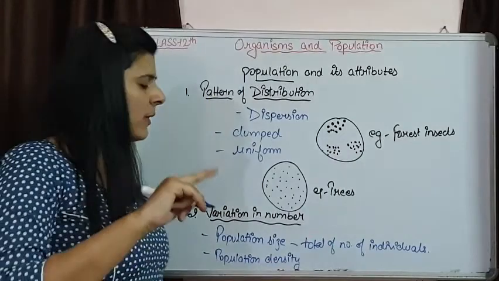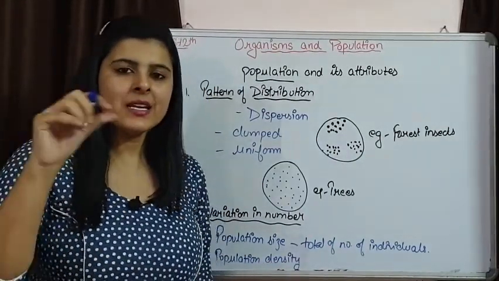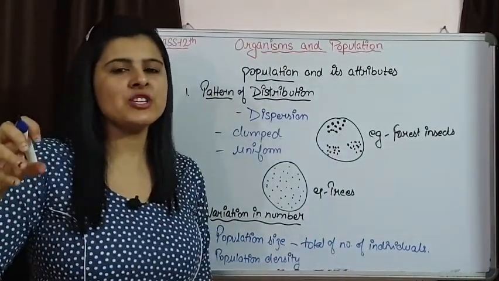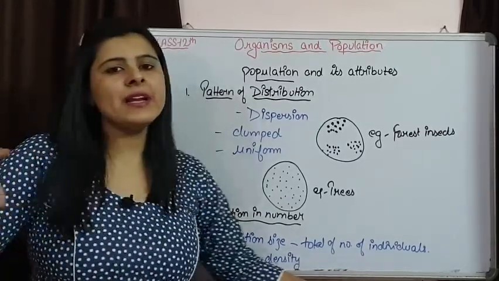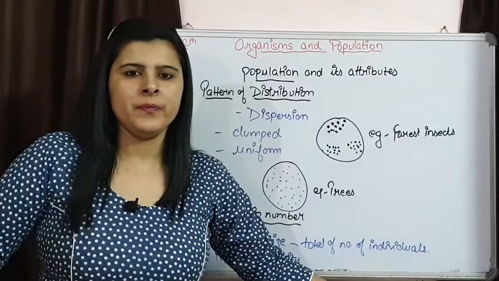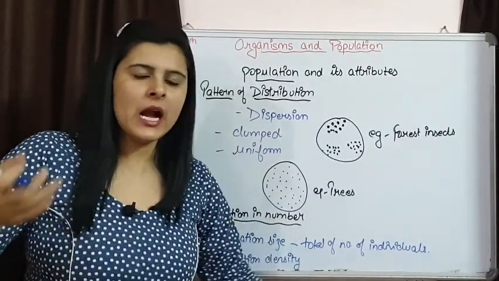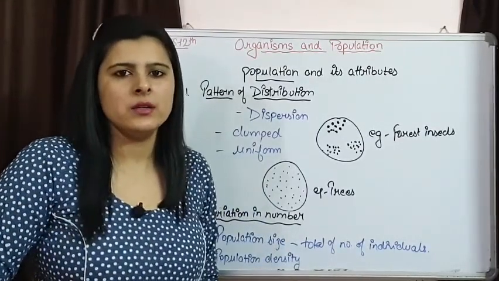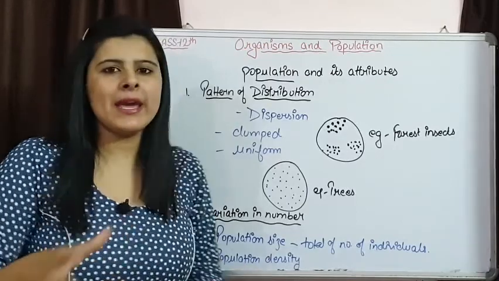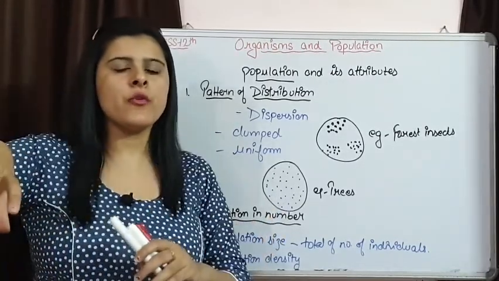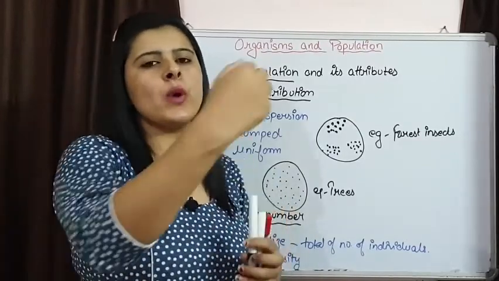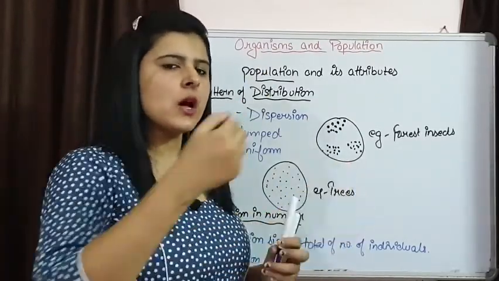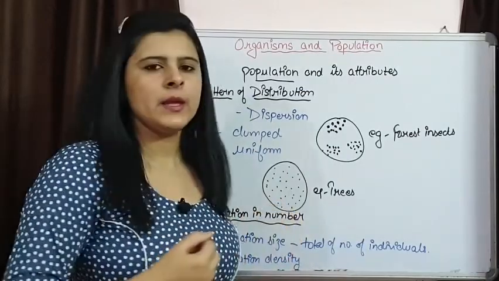When we are talking about population density, we are going to measure it with respect to space. Here, the number of individuals that are present according to area. Say if we are talking about animals, how many animals of a single species are present per square kilometer. So this is how we are going to measure population density.